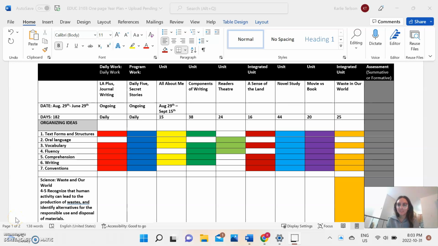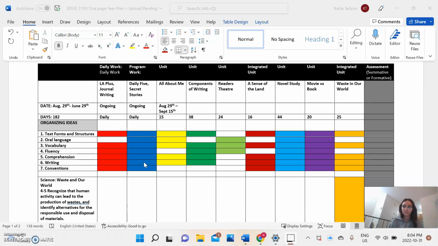Okay. So for LA Plus and journal work, that's the daily work that we do in class. And I chose text forms and structures, vocab, fluency, comprehension, writing, and conventions. With the journal writing, I chose this daily work based on my practicum. They do LA Plus and journal writing, and that's all the things they work on. So they're working on sentence structure. They do fill in the blank with sentences, and that works on everything basically except for oral language.